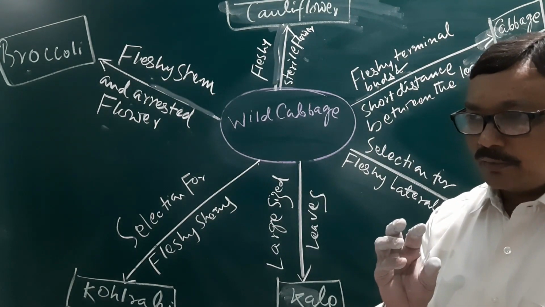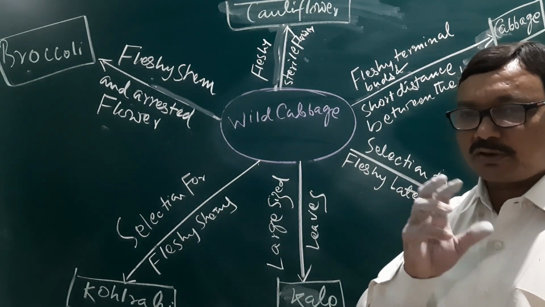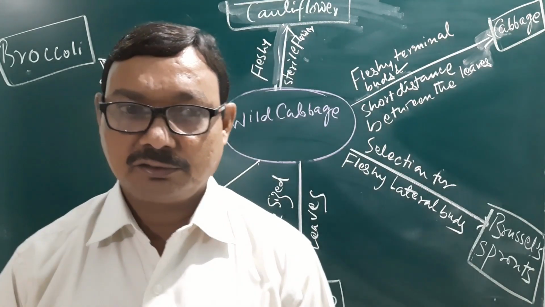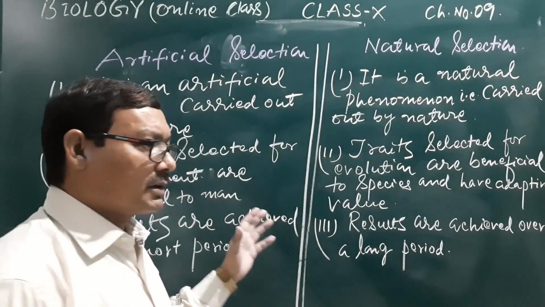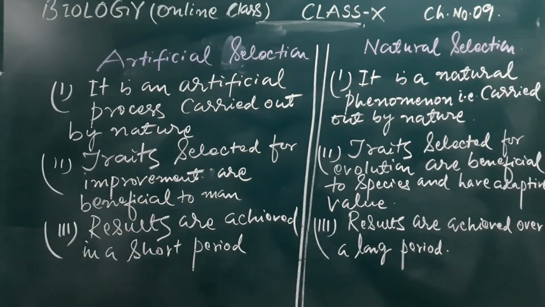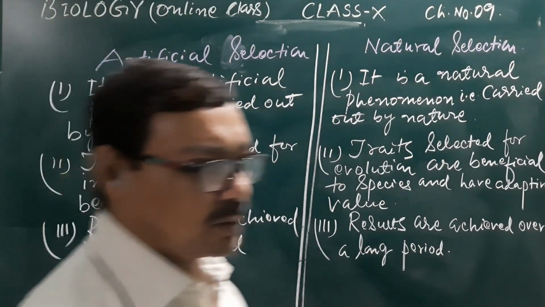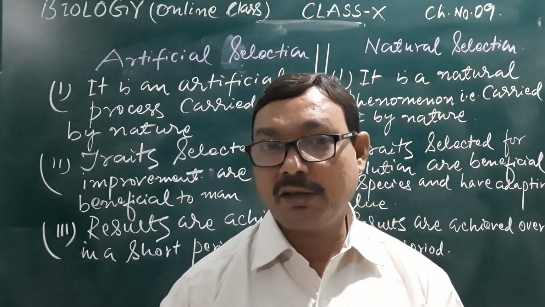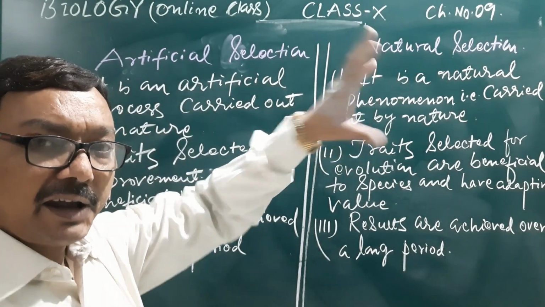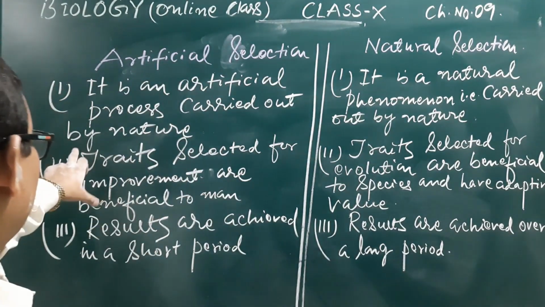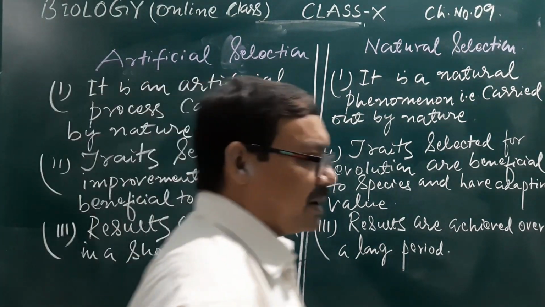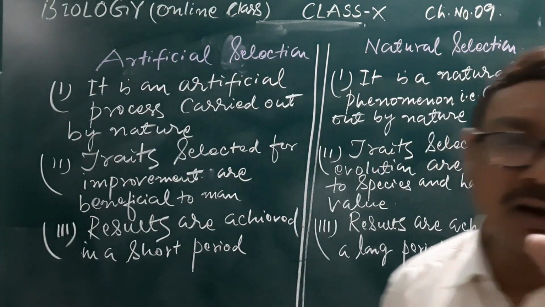Now, look at the differences between artificial selection and natural selection. Here are some important differences. Artificial selection is an artificial process carried out by man, and natural selection is a natural phenomenon carried out by nature. The second important difference is that the traits selected for improvement are beneficial for man.